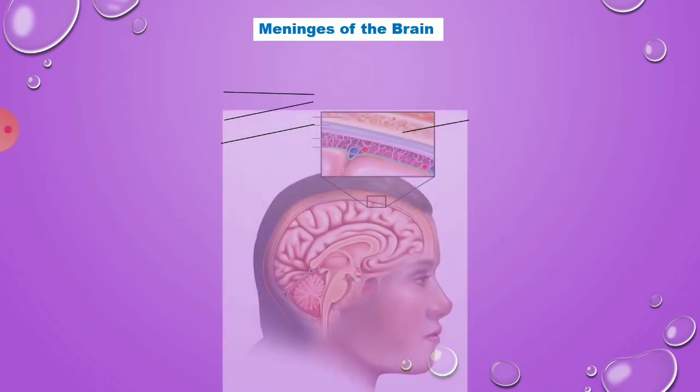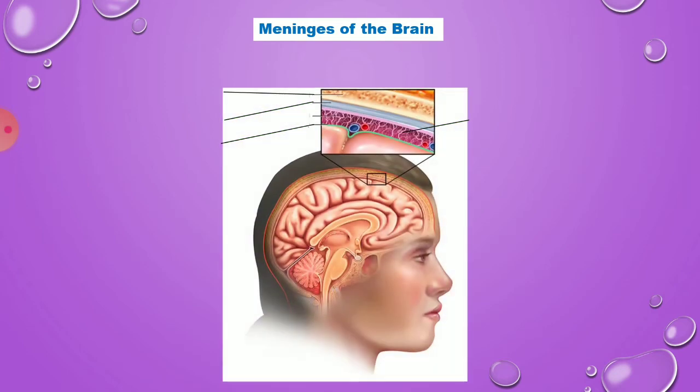Now we'll see the first one, the central nervous system, that is brain and spinal cord. First, the brain. The brain has a thick covering, a connective tissue membrane called meninges.